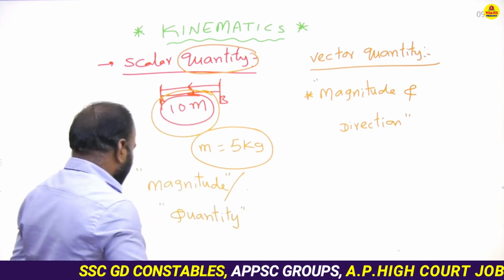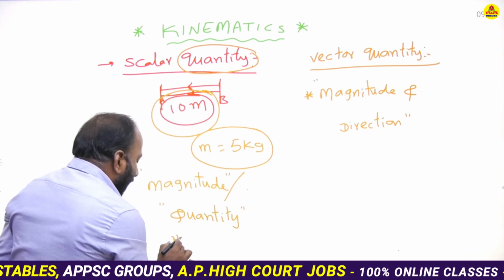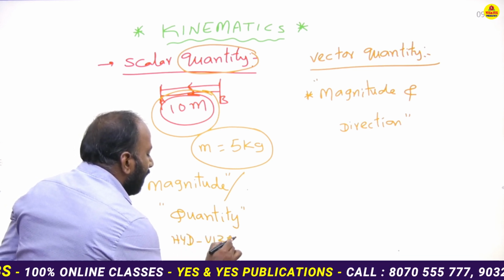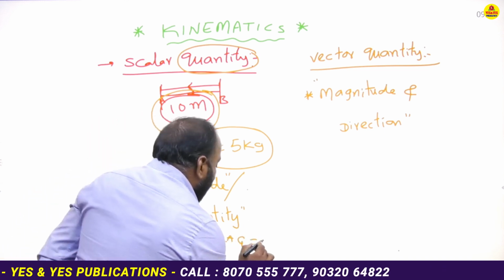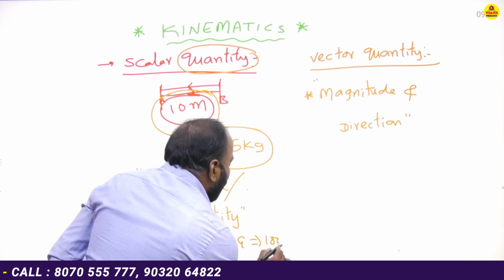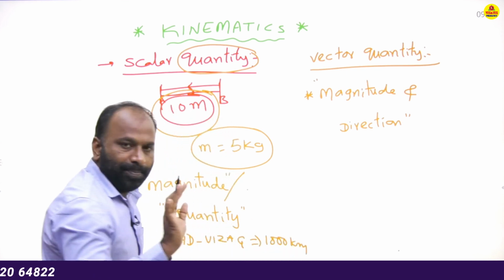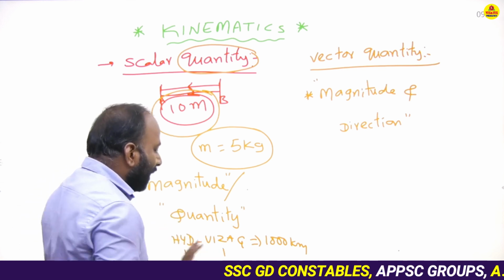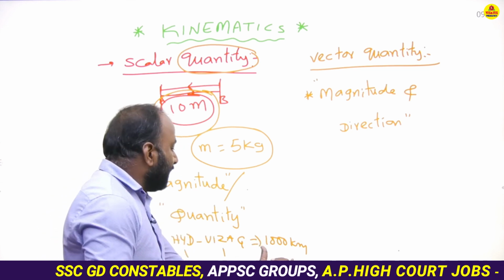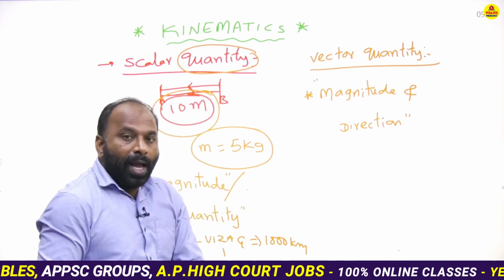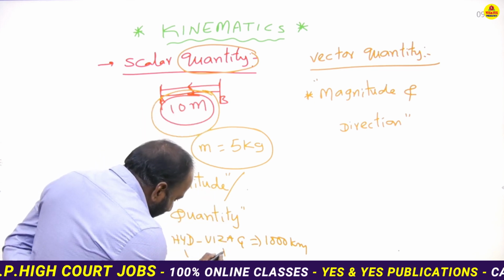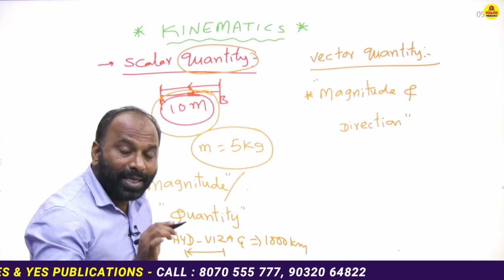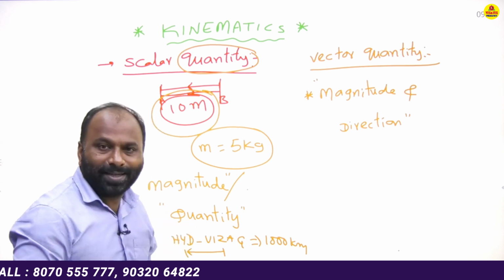See, for example, the distance between Hyderabad and Vizag is approximately 1000 kilometers, let us suppose 1000 km. Now the distance between Hyderabad and Vizag is 1000 kilometers, so it represents a scalar quantity. A person traveling from Vizag to Hyderabad, how is it mentioned? In a particular direction.